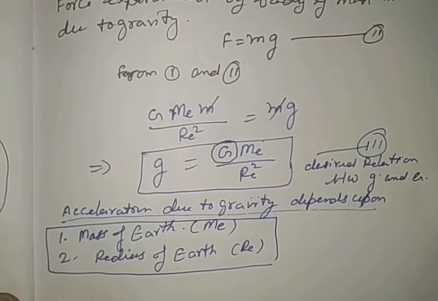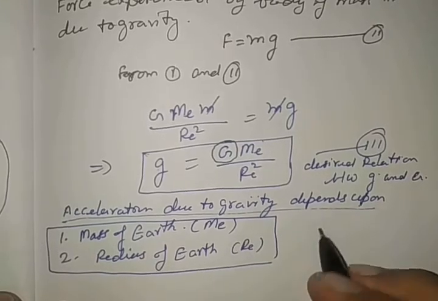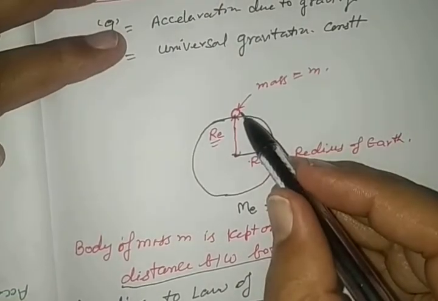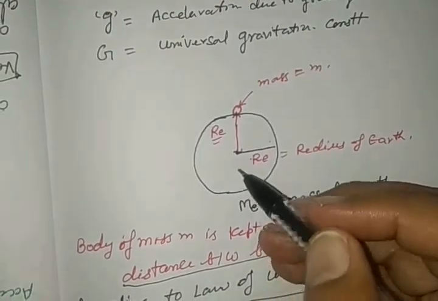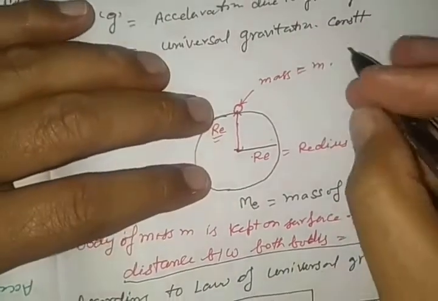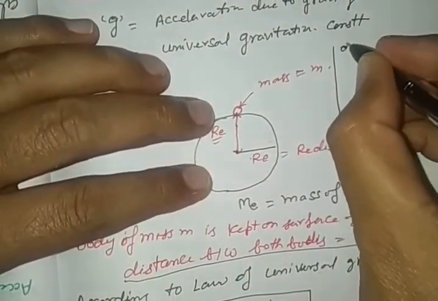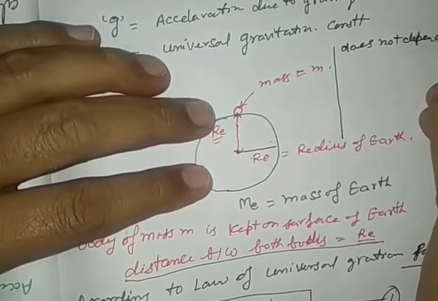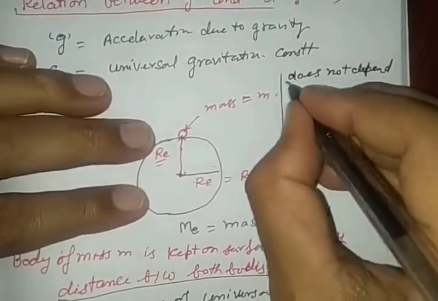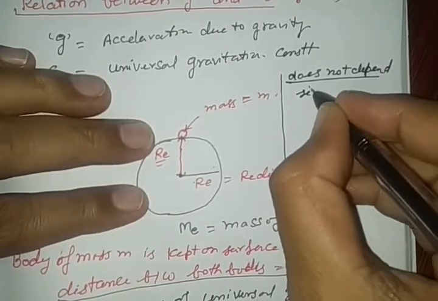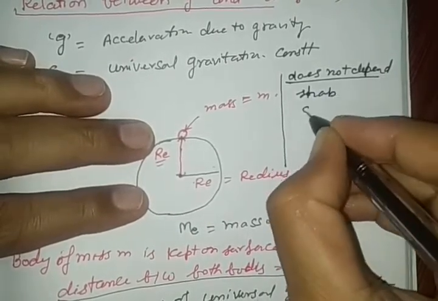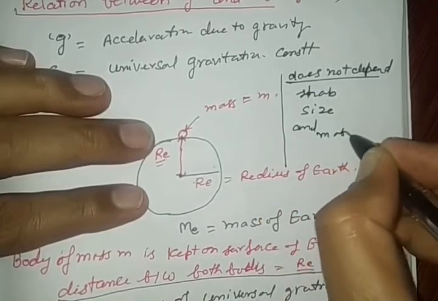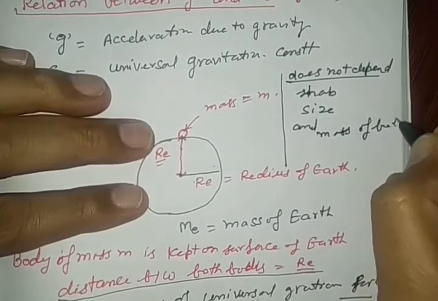But keep in mind that acceleration due to gravity acting on a body of mass small m kept on the surface of Earth does not depend, see very carefully in the box, on the shape, size and mass of the body.